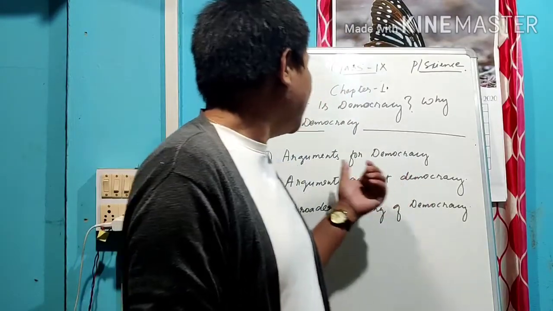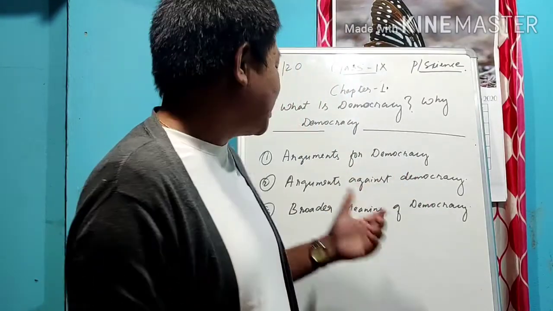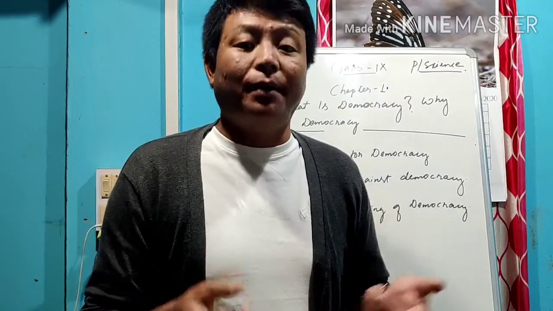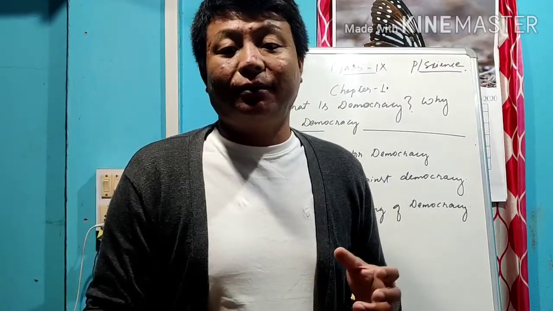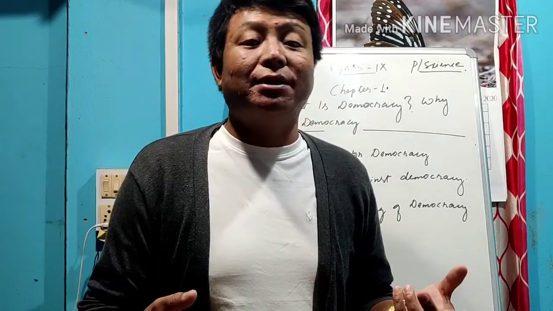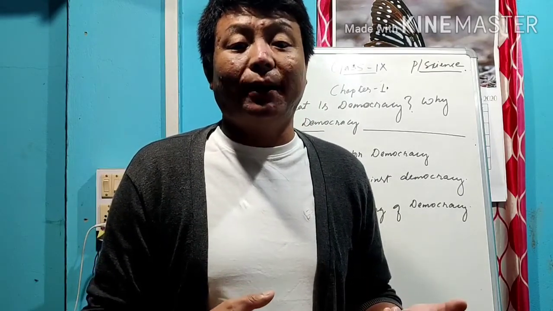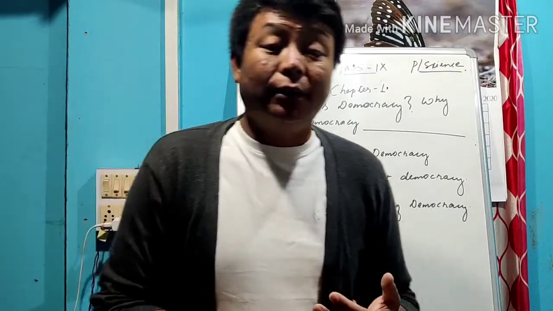First, the arguments for democracy. Second, the arguments against democracy. It will be a good debate for different sectors of people to give their opinions. If we had a usual class and a practical class, it would be good for us to interact with each other more, giving opinions for and against democracy. It would be good for us to debate.